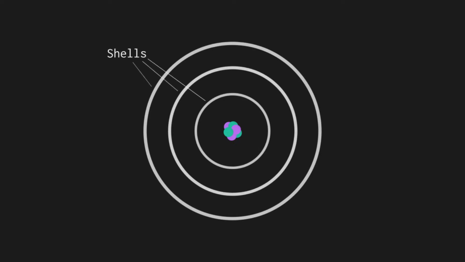For comparison, a proton is about 1,800 times bigger than an electron. The tiny and light electrons swirl around the nucleus in a cloud in fixed distances called shells. The further away the electron is from the nucleus, the higher its energy level.